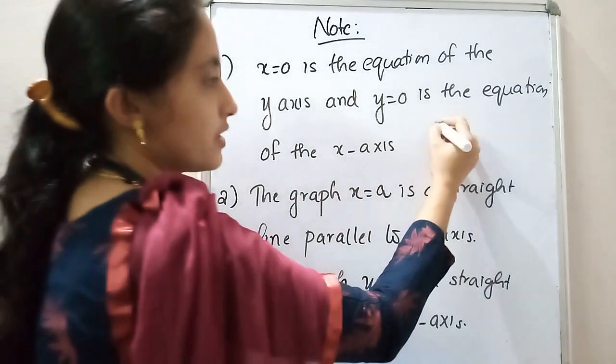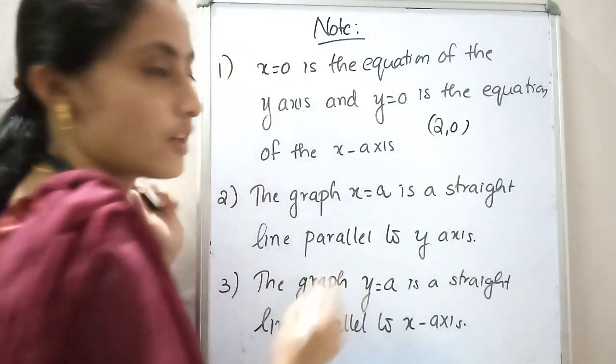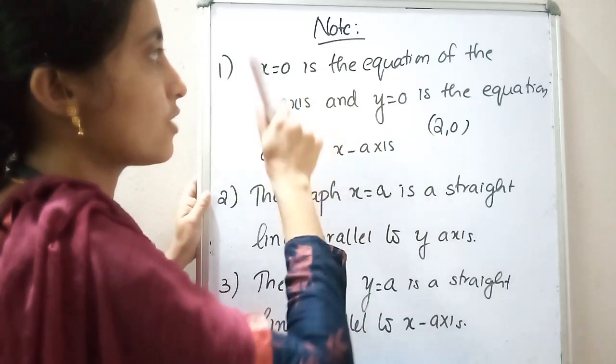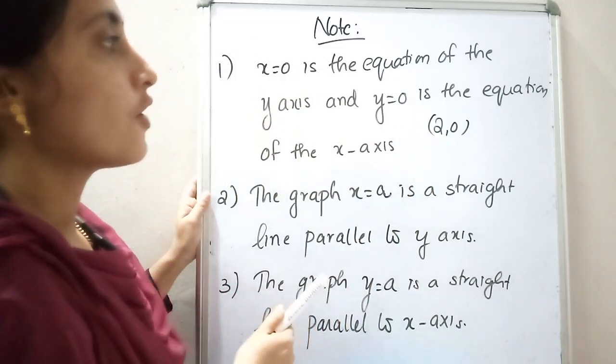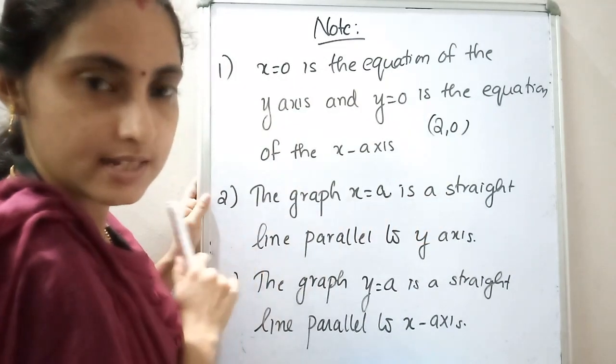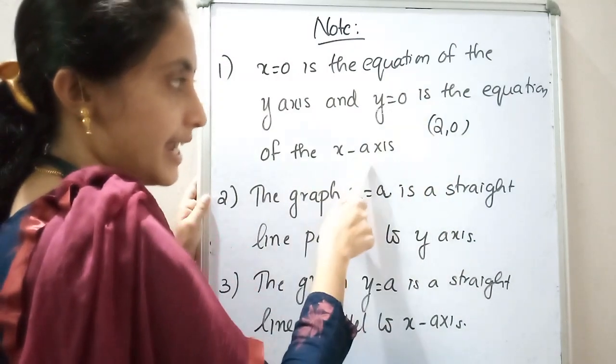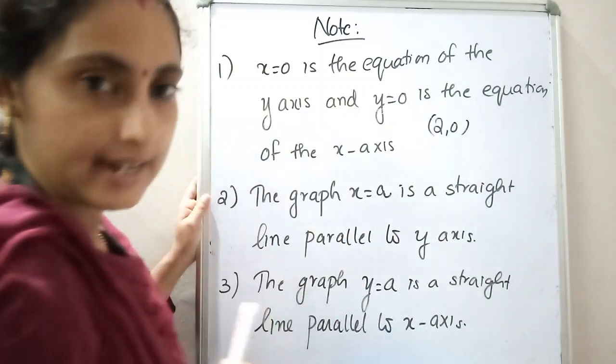Here is a point, that is 2, 0. 2, 0 means a point on which axis? X-axis. Here the y coordinate is 0. If the y coordinate is 0, y is equal to 0 is the equation of the x-axis. And this point lies on the x-axis.